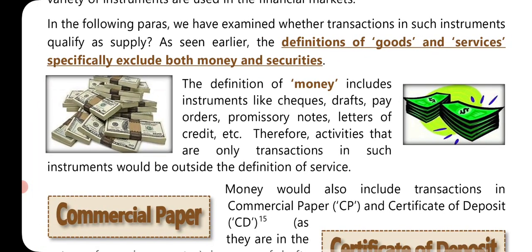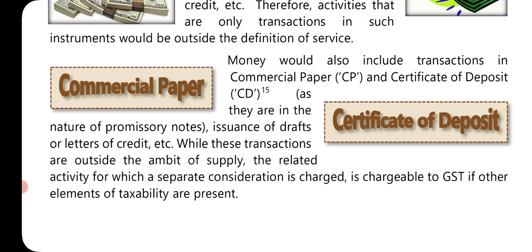The definition of money includes instruments like cheques, drafts, pay orders, promissory notes, letter of credit, etc. Therefore, activities that are only transactions in such instruments would be outside the definition of service. Money would also include transactions in commercial paper and certificates of deposit, as they are in the nature of promissory notes, issuance of draft or letter of credit, etc. While these transactions are outside the ambit of supply, the related activity for which a separate consideration is charged is chargeable to GST if other elements of taxability are present. Okay, so whatever commission is charged in between, that is taxable under GST. Commercial paper, certificates of deposit are included in money.